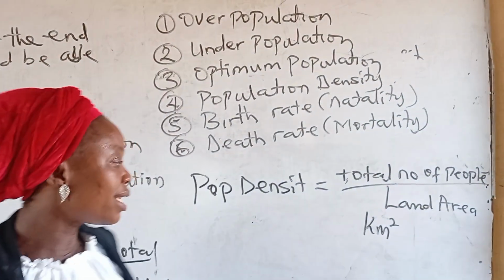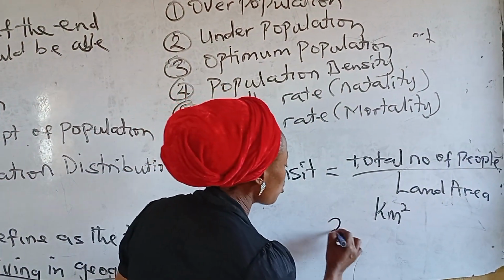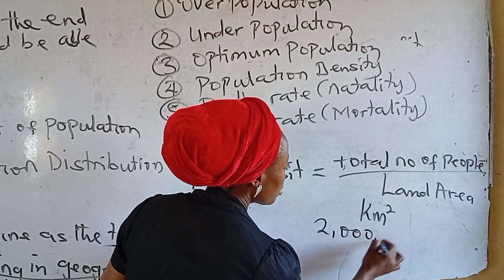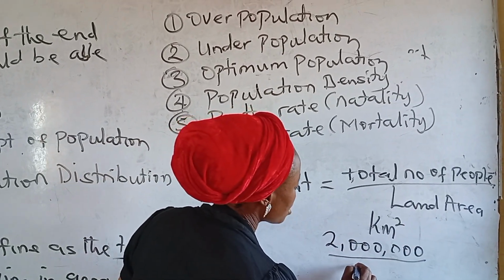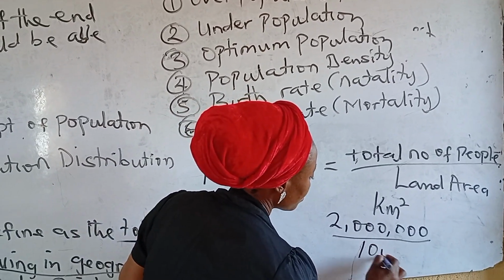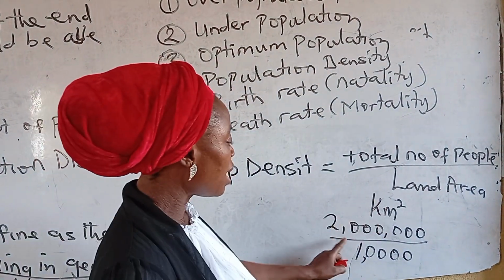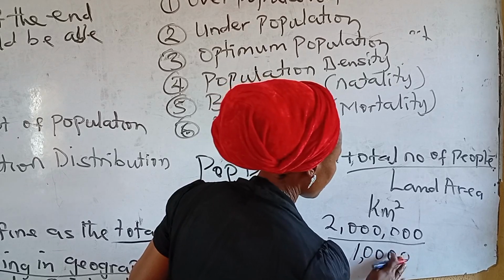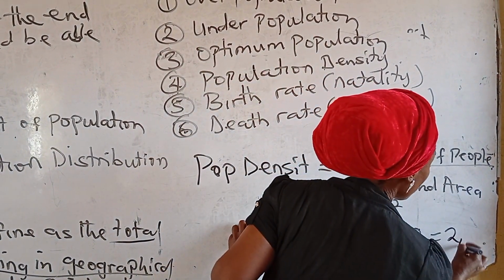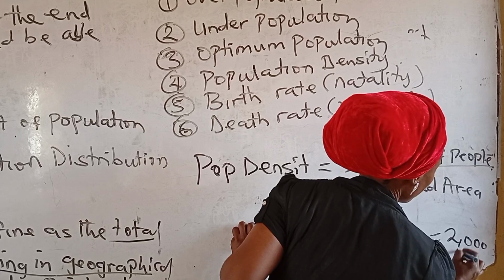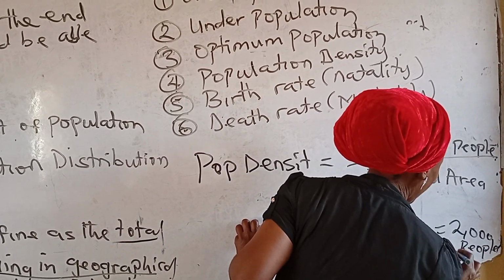For instance, if I have total number of people to be 2 million, and my land area is, let's say, 1,000 square kilometers, it shows that my population density will be 2,000 people per kilometer square.